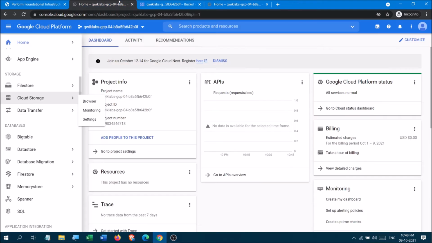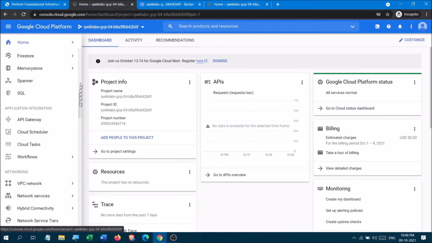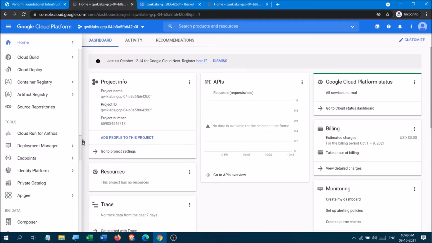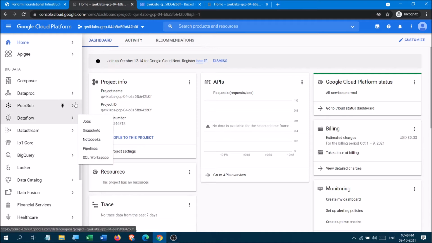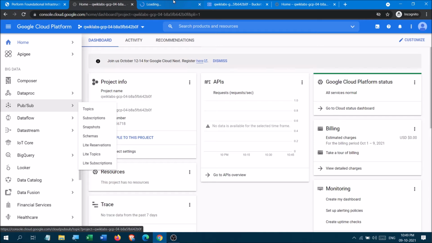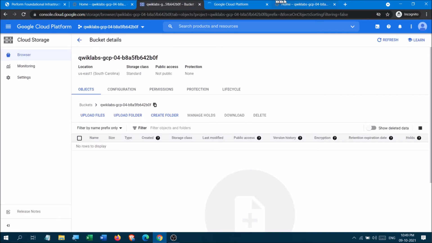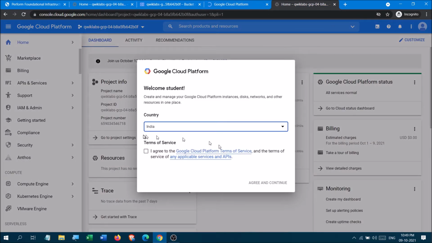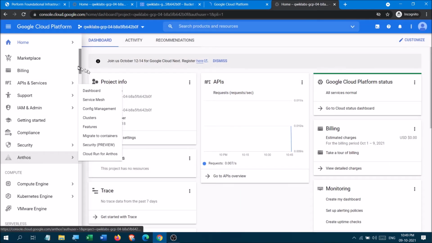Now you have to create a pub and sub. For pub and sub, you will need to go to big data, and in big data go to pub and sub and topics, again in a new tab for better understanding. Now this is the previous cloud engineer's account.